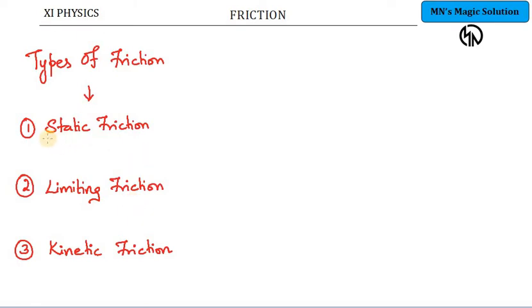Static friction, as the name implies, acts when the object is at rest, and kinetic friction acts when the object is in motion. Between these two, the amount of friction at the point where the object changes from rest to motion is called limiting friction. So for example, there is an object placed on a surface.